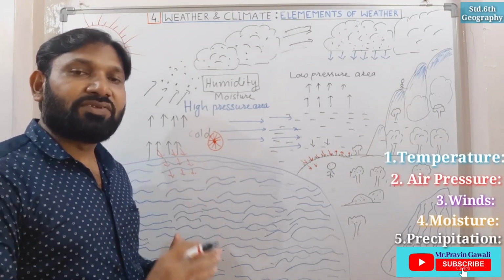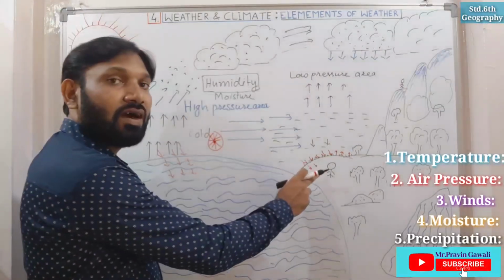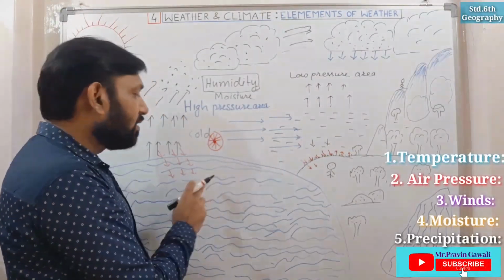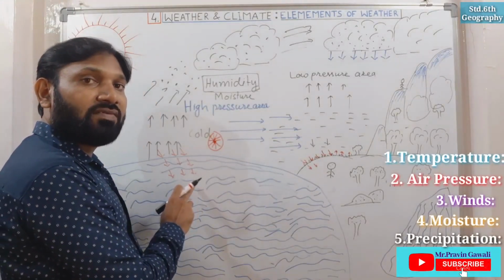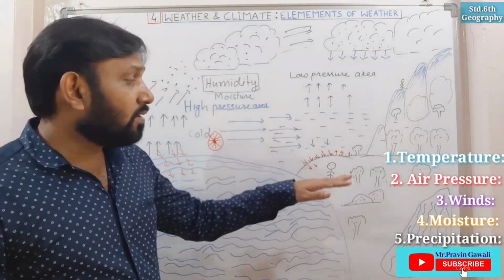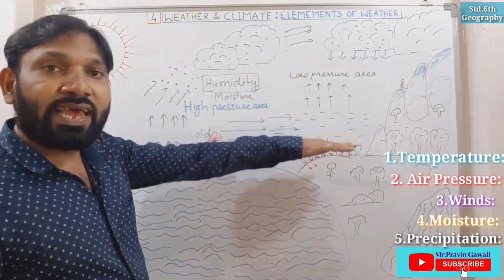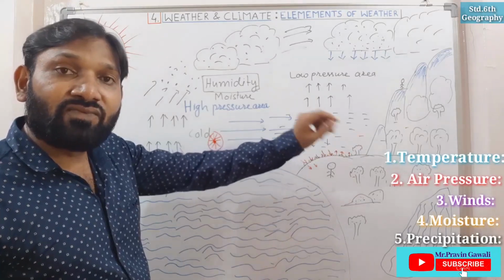How does temperature increase? Because of the sun rays, the surface of the earth gets heated more quickly than the surface of the ocean or sea, and because the surface gets heated, the closer layer of the air gets heated first.